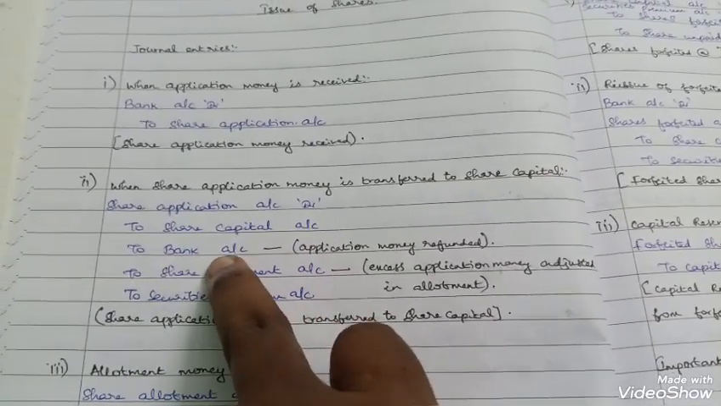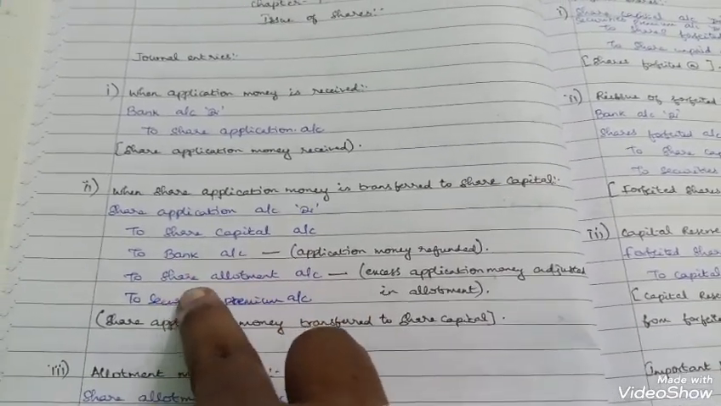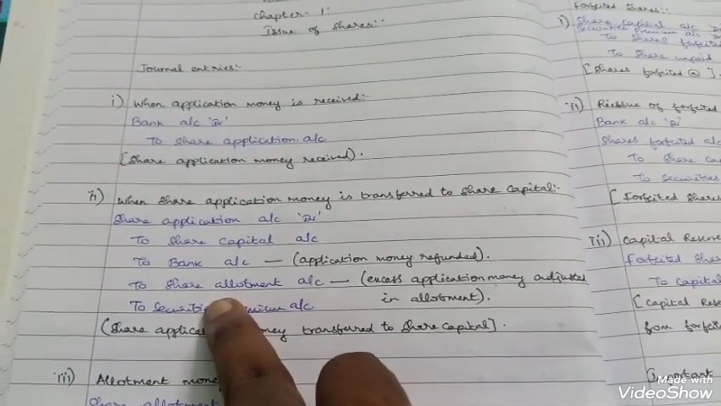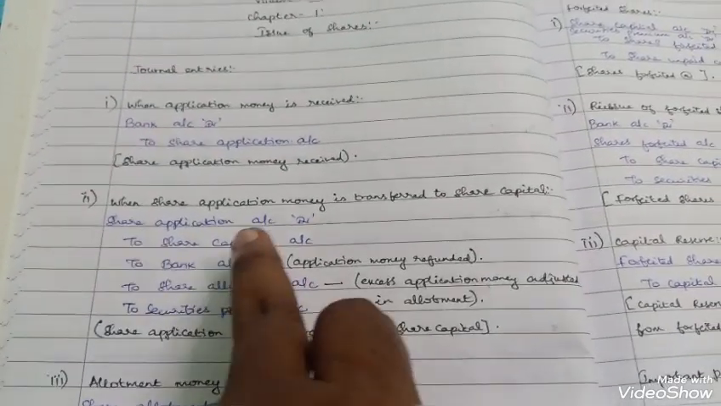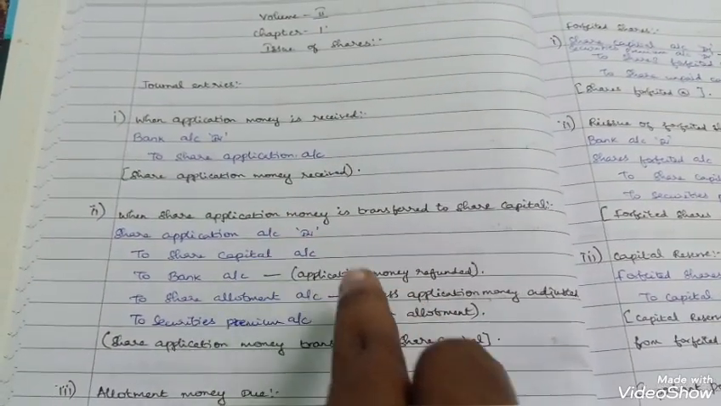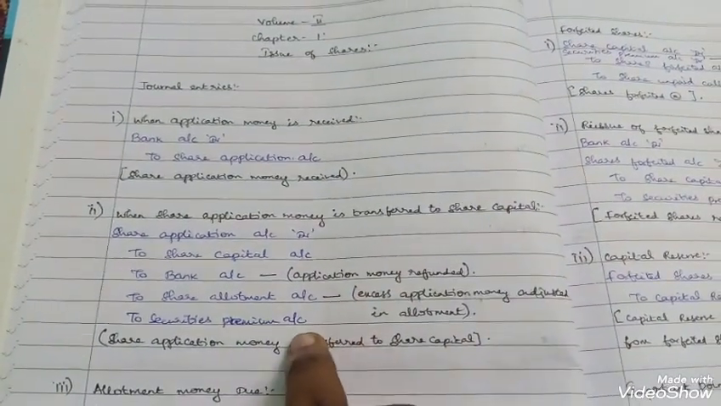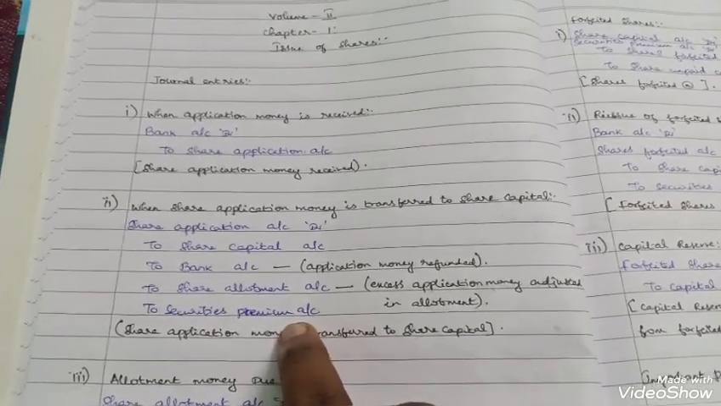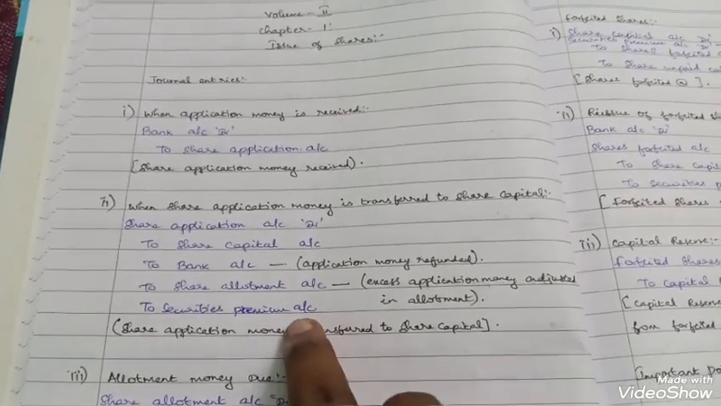If any excess money has been refunded, this entry should be passed to bank account, and if any excess money is adjusted in allotment, this entry is passed to share allotment account. If the shares are issued at a premium, you have to show this premium account.